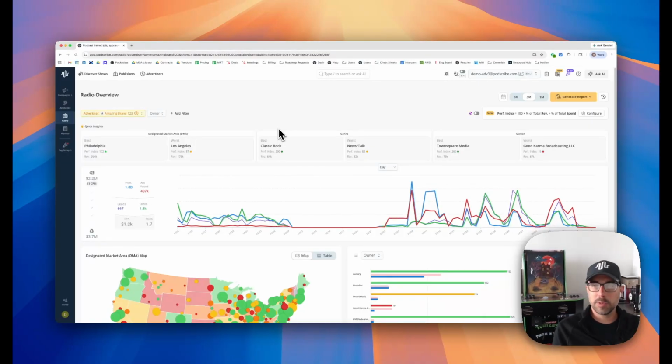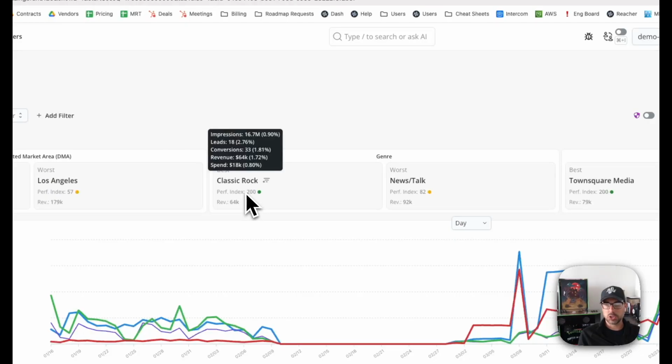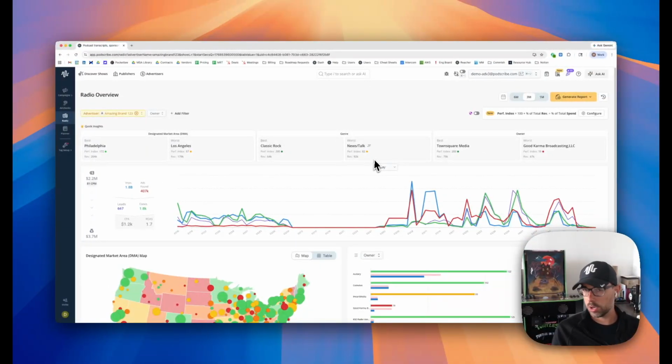Same thing from a genre or format perspective. News talk seems to be performing less well than classic rock. And so that's one of those aspects where I can very quickly say, hey, we should maybe shift the budget over to more classic rock and less news and talk. And same thing for owner. So you can get a sense as to how we might be using this data to compare and contrast things, maybe give us a map as to where we could be shifting budget over.